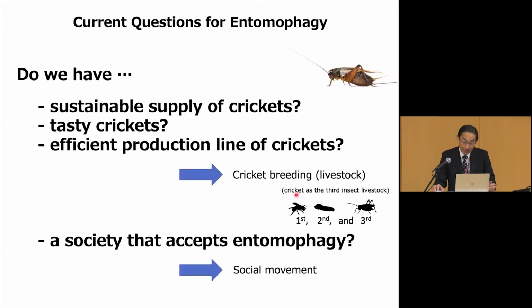If we can do that, the first insect that humans domesticated was the bee, the second one was the silkworm, and we're trying to make the third one the cricket. Another type of question that we have to answer is about society. Do we have a society that accepts entomophagy? I think many people on Zoom now think, no, I don't like insects, it's sort of creepy. But do we really have a society that accepts entomophagy? This is a social movement that we have to make.